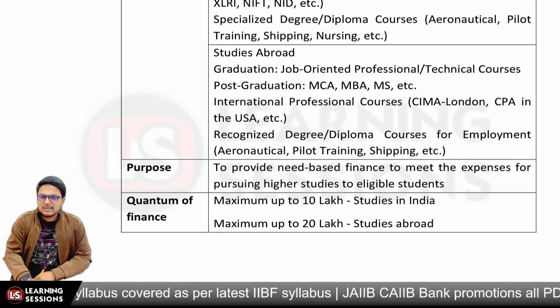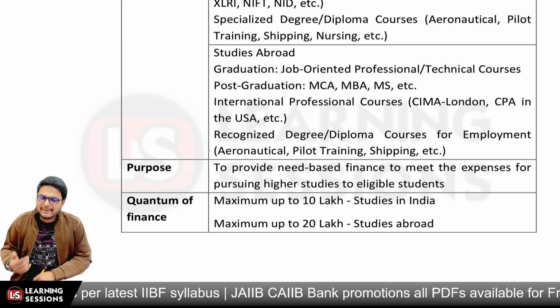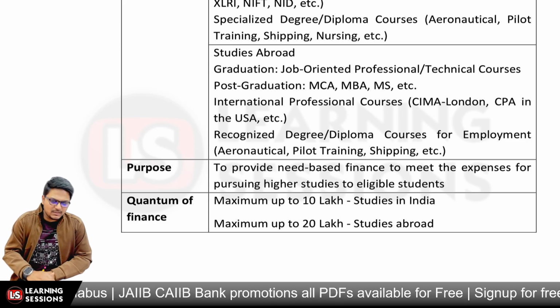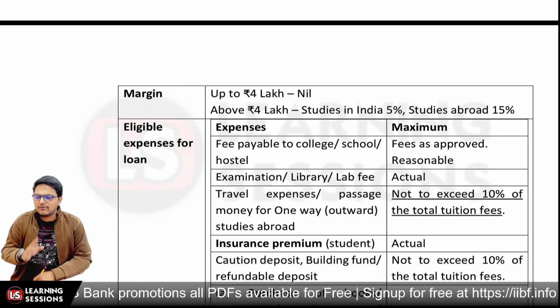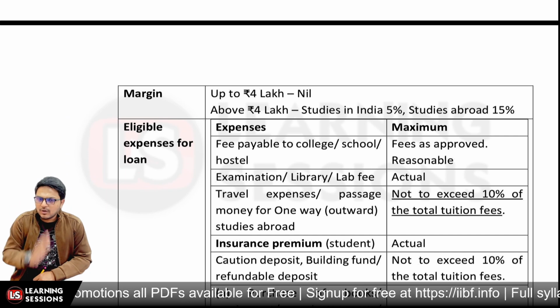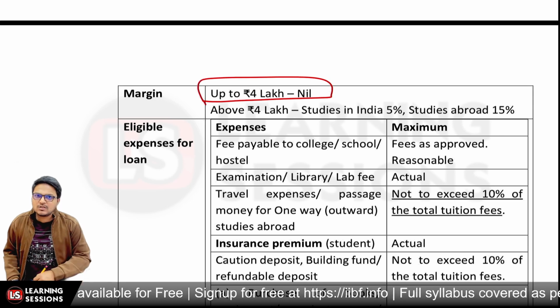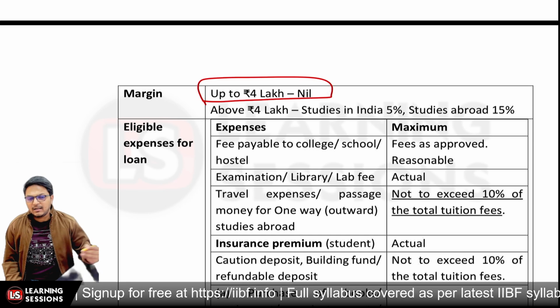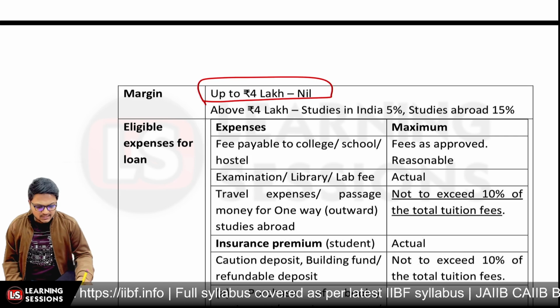And if we talk about the quantum of the loan, if you're going to study in India, the quantum of the loan is maximum up to 10 lakh rupees. And if you're going to study abroad, the maximum quantum is up to 20 lakh rupees. And if we talk about the margin, if you're going to take a loan up to 4 lakh rupees, then in that scenario there is no margin to be maintained. But if you're going to study in India, and the amount of the loan is above 4 lakh rupees, then the margin percentage is 5%.